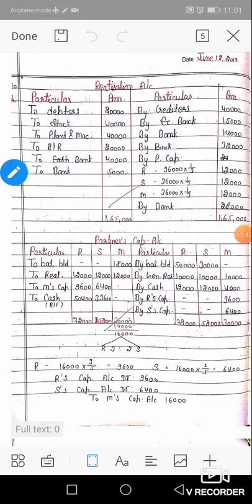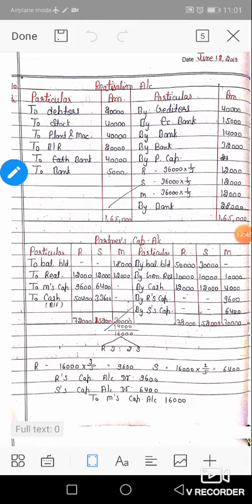Mohan was declared insolvent and could contribute only 4,000. Yes, Mohan shows a debit balance and he is insolvent and he could contribute only 4,000 finally to the firm at the time of dissolution. The firm was dissolved and the amount realized from the assets was as follows: sundry debtors only 15,000, BR realized 40,000, stock realized 32,000, plant and machinery realized 28,000. Realization expense paid by the firm 5,000 rupees. Prepare accounts to close the firm.